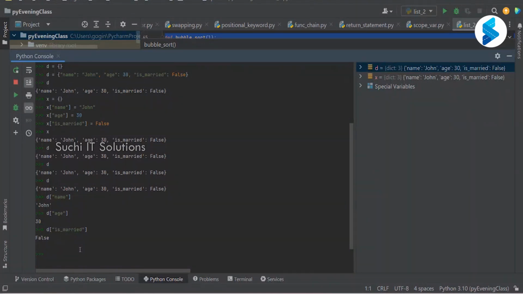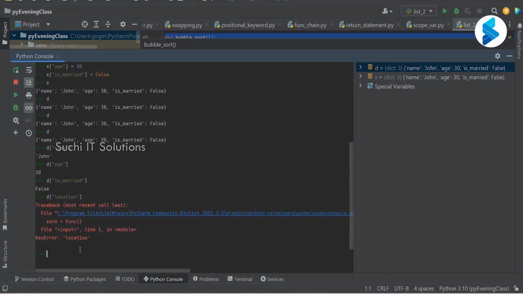If that key is not present, for example, D of location, this is going to throw a key error. This key location is not present in the dictionary. Am I clear?